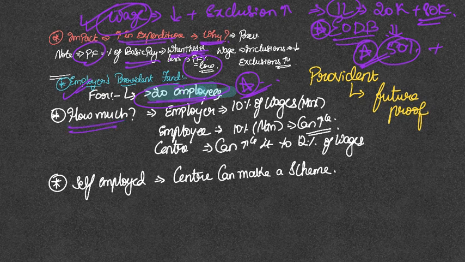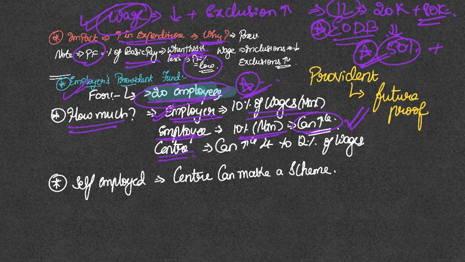How much? So employer will be contributing 10% of the wages maximum, and employee 10% is the minimum. If he thinks he would have to secure more, he can increase that amount because it's his money. He can do whatever he wants to do with. You cannot force an employer to pay more, but employee can decide how much to save from his salary towards his future.